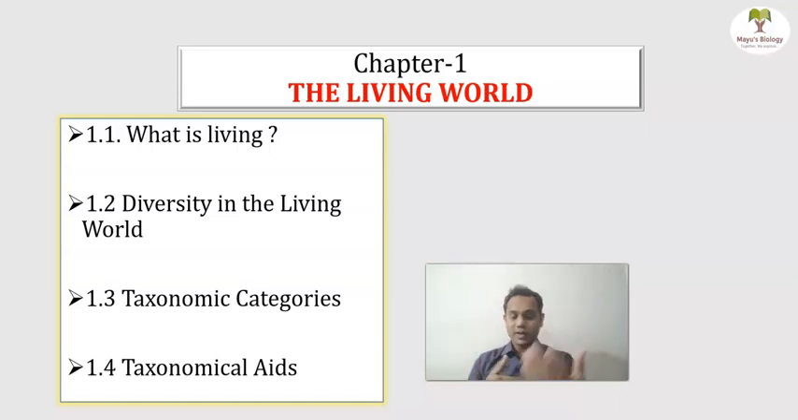Then there are botanical gardens, zoological parks, and museums. These are some of the taxonomical aids that will be studied. So overall, this is your chapter number one, that is, the living world. It will be a very interesting chapter, so stay tuned with me.